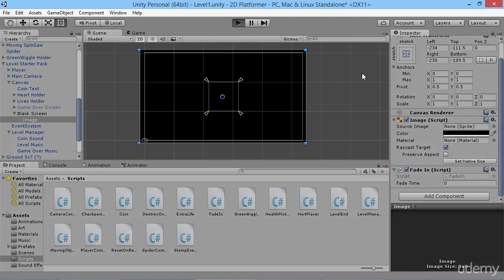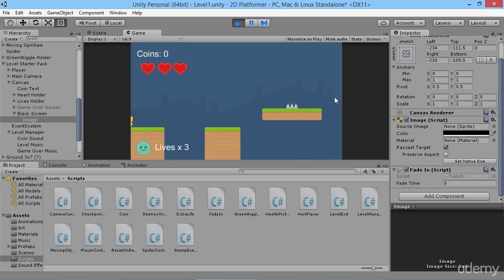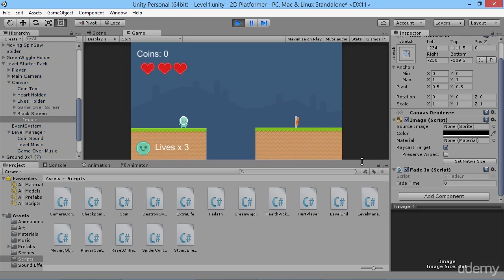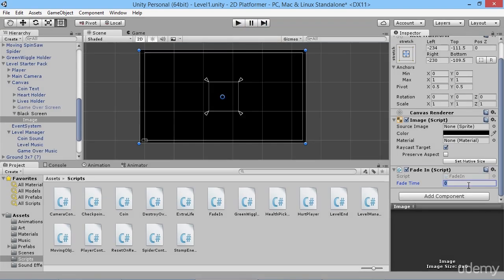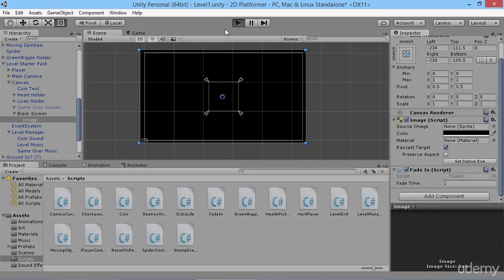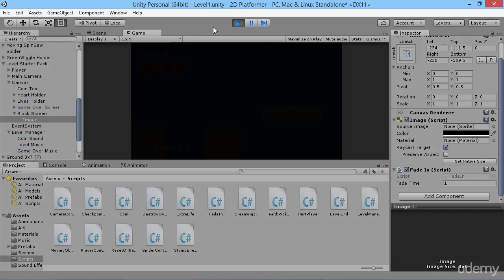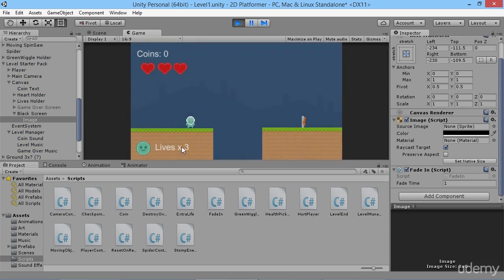play. And we didn't add a fade time to it, so that's not going to work very well either, of course. So let's try this one more time. You always need to remember to adjust your values once you actually create your script, rather than just going with what you imagine in your head. So there you go, you see it kind of slowly fades in, and we can actually move around in our game just like this. So that's perfect, that's exactly what we wanted to do.